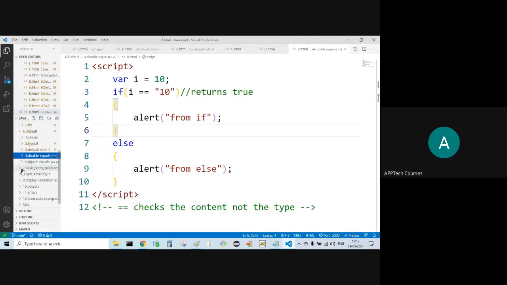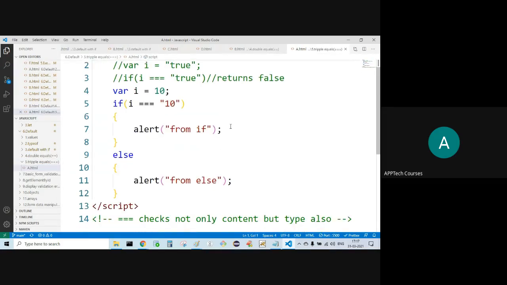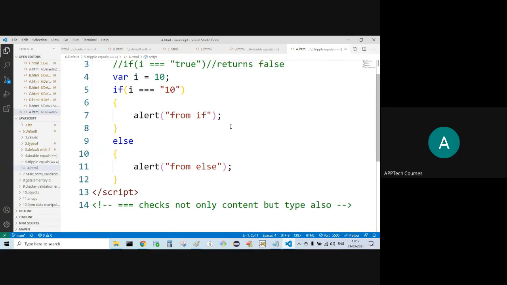Now, that is why we have the concept of triple equals. In case of triple equals, it is checking not only the content, but also the type. If both are matching, then only true, otherwise false. Strict comparison.